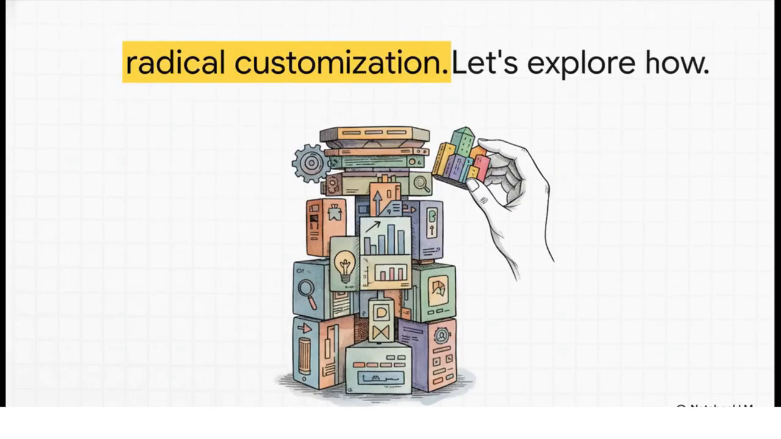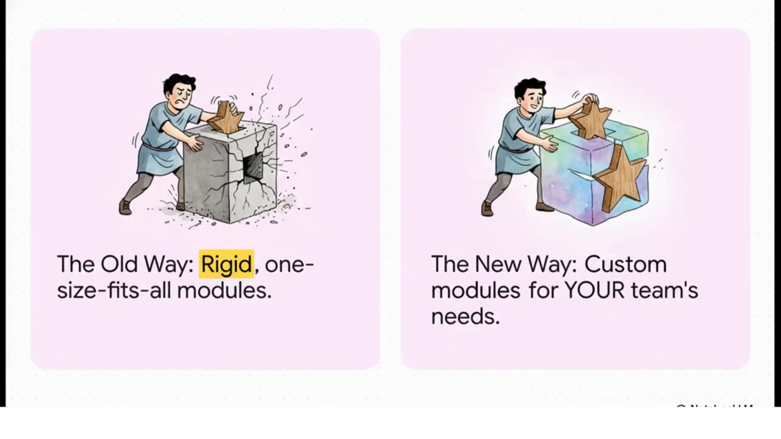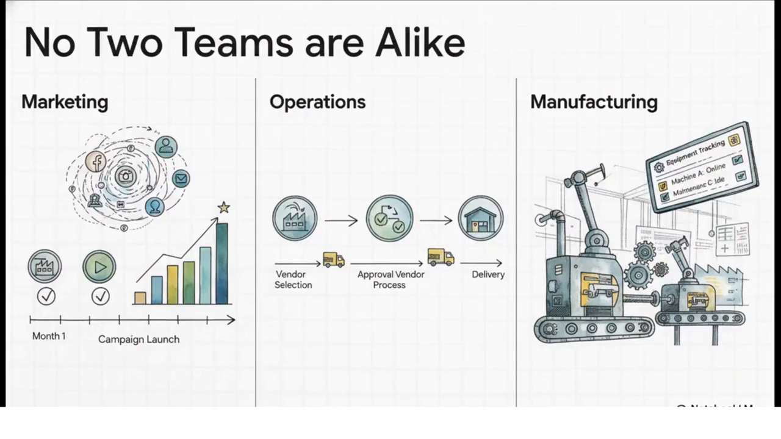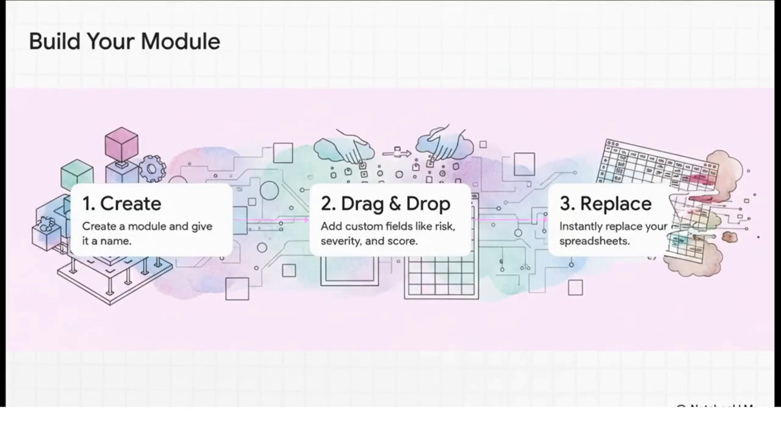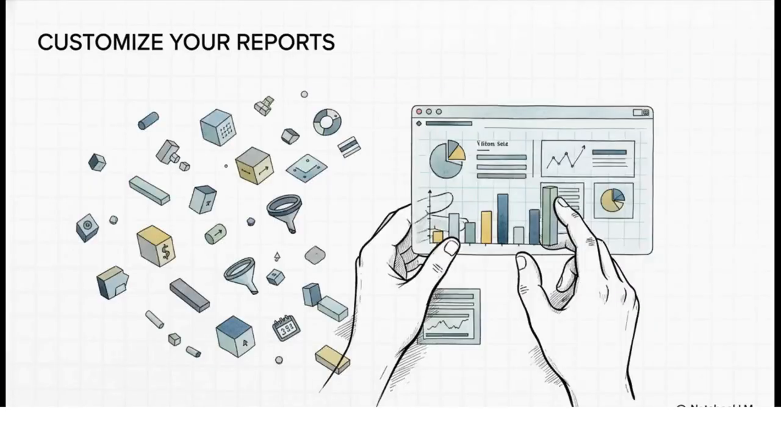Well, it all starts with what they call radical customization. Let's dive in. So, instead of those rigid, one-size-fits-all tools, you get something actually built for your team's needs. I mean, think about it. Your marketing and operations teams have totally different needs, right? You can literally build your own modules. Just drag, drop, and you're done. No more clunky spreadsheets.